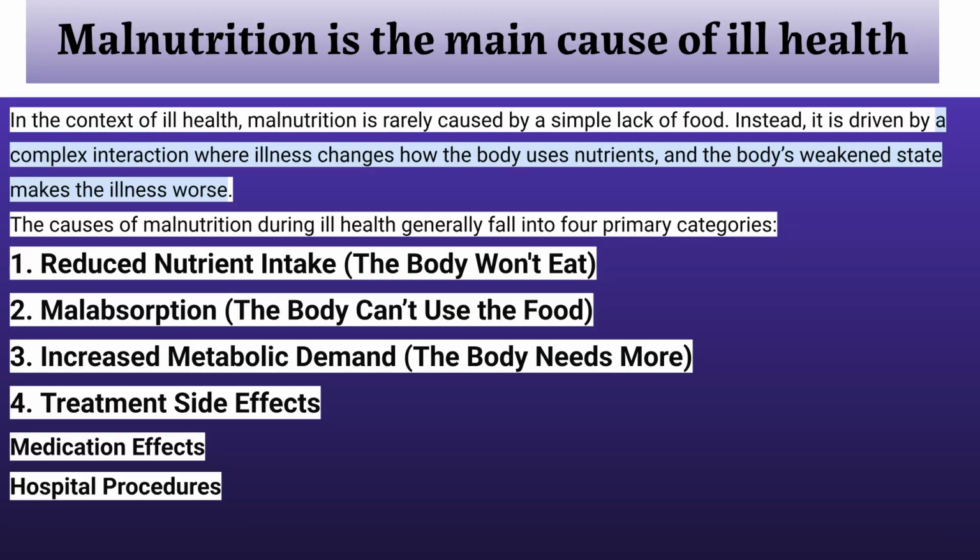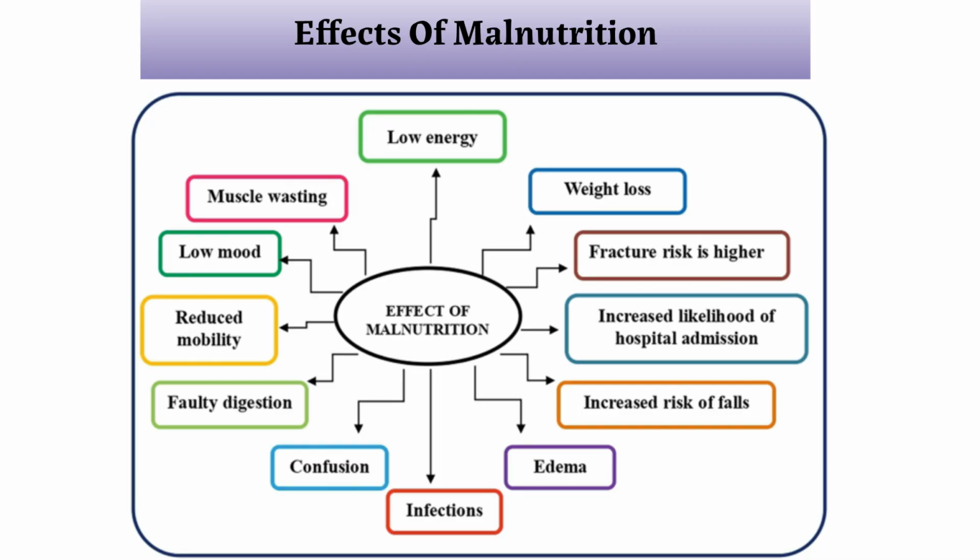Malnutrition is a complex cause of ill health, often driven by illness that changes how the body uses nutrients, which then makes the illness worse. Causes include reduced nutrient intake and malabsorption. The effects of malnutrition include low energy, muscle wasting, low mood, and reduced mobility. It also leads to a higher risk of fractures, infections, and increased hospital admissions.